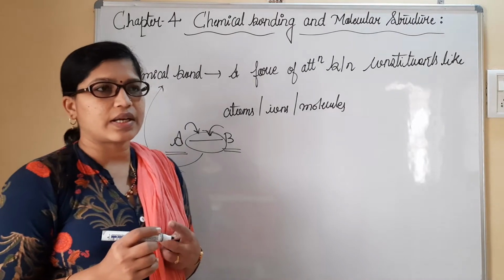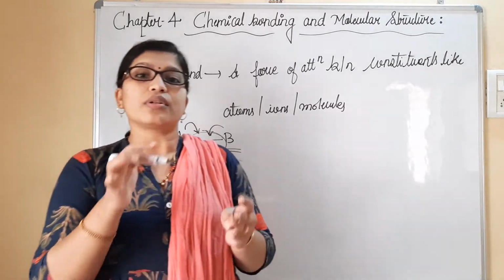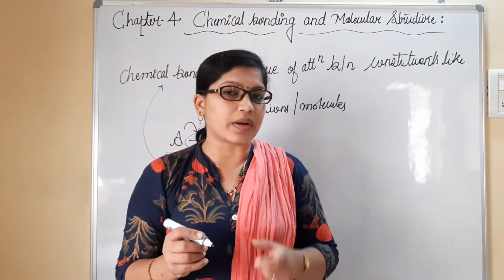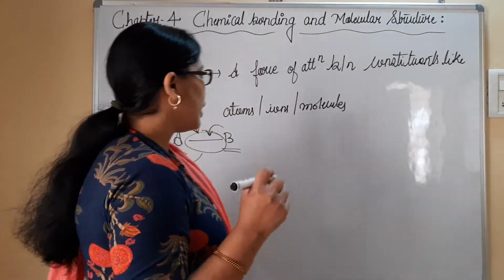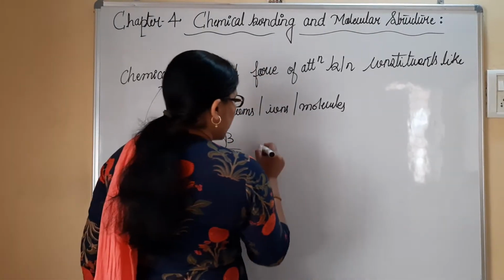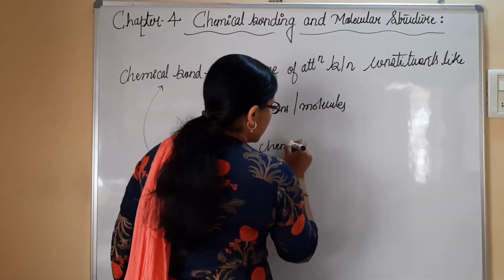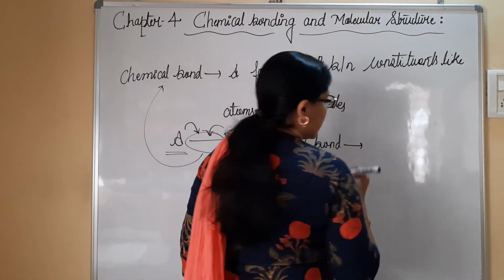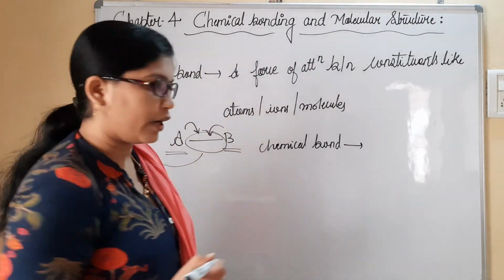Now let us understand what type of electrons are mainly involved in chemical bond. The understanding of that part is most important. I'll let you know the things here. Whenever you consider chemical bond, generally valence electrons take part in the reaction or in bonding.